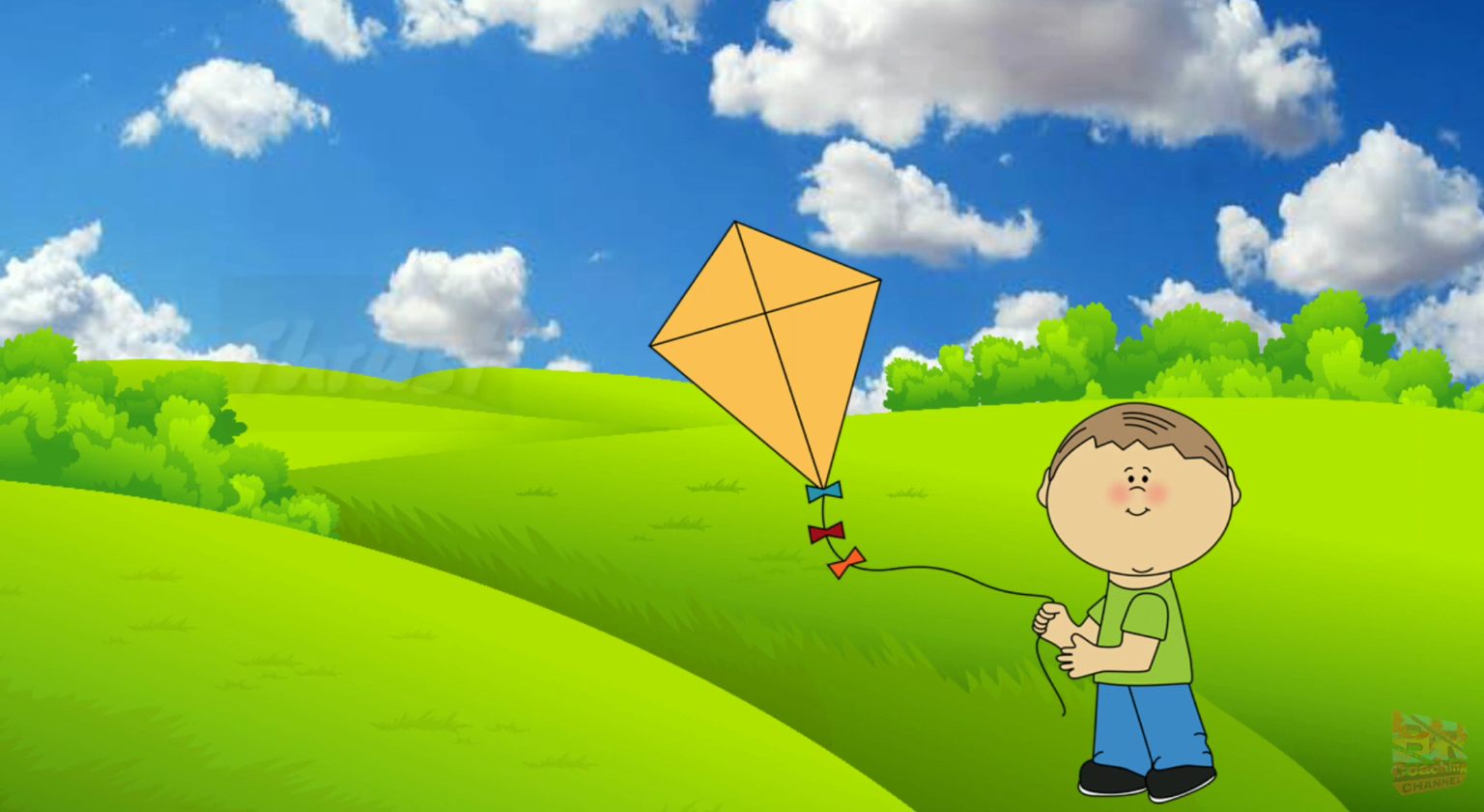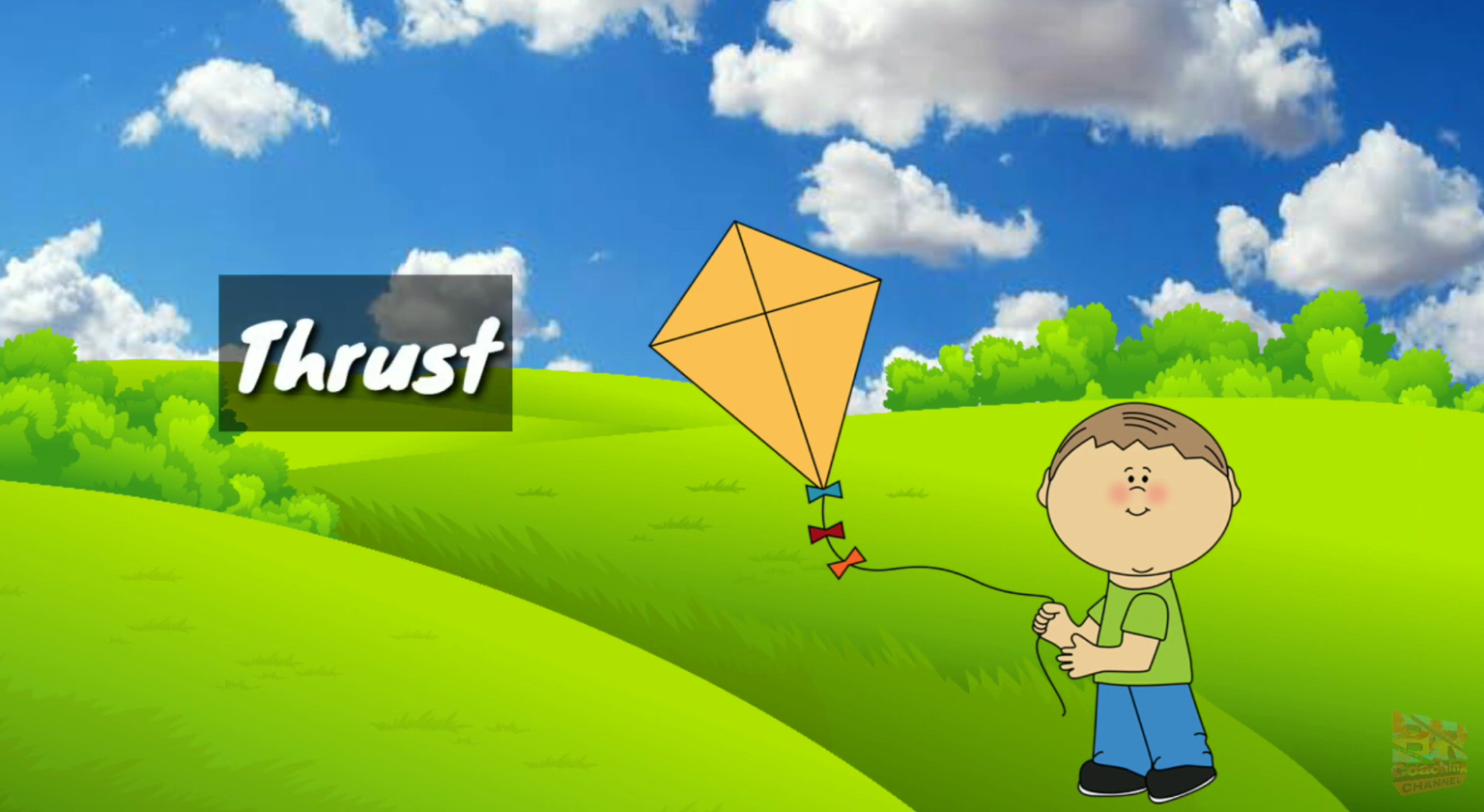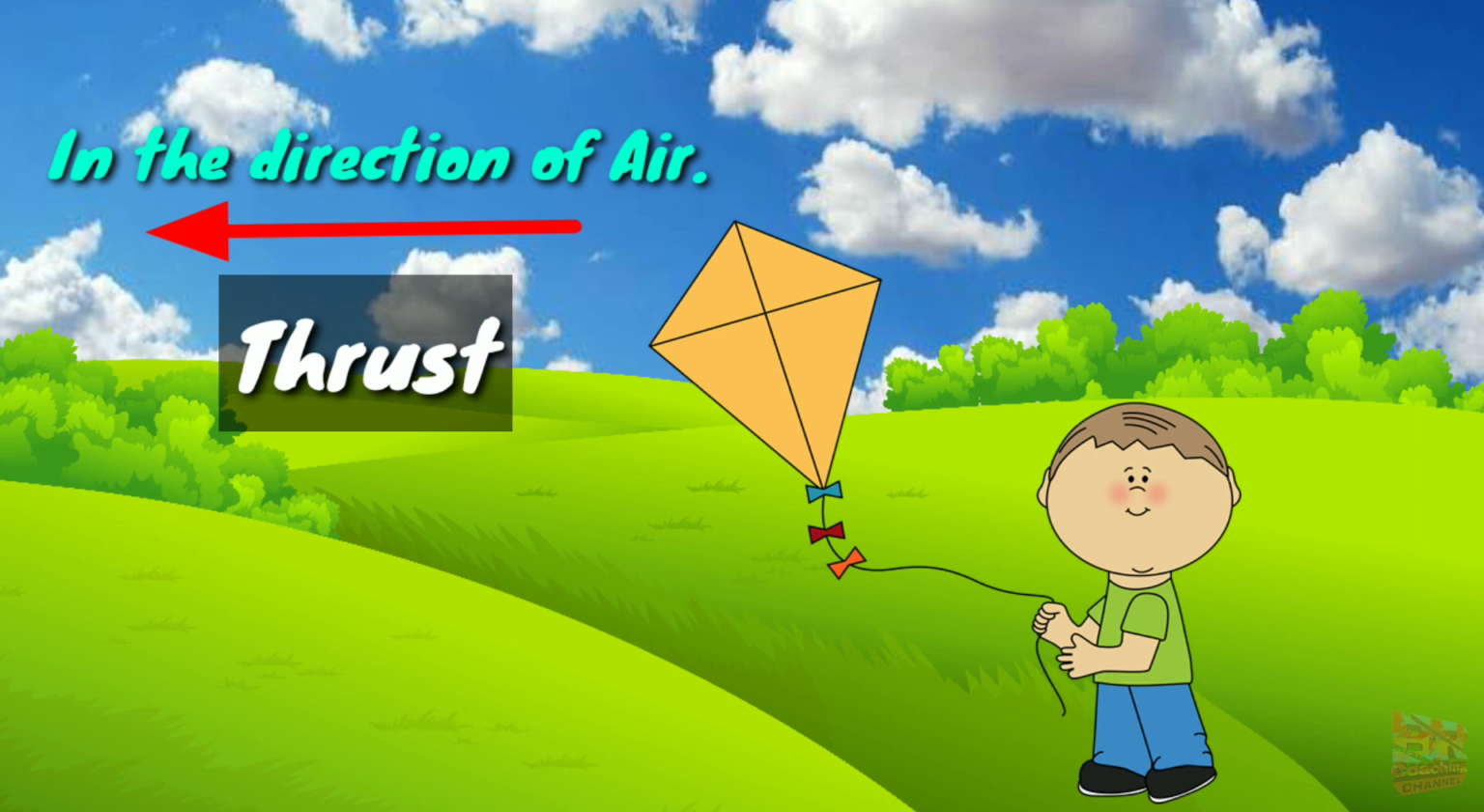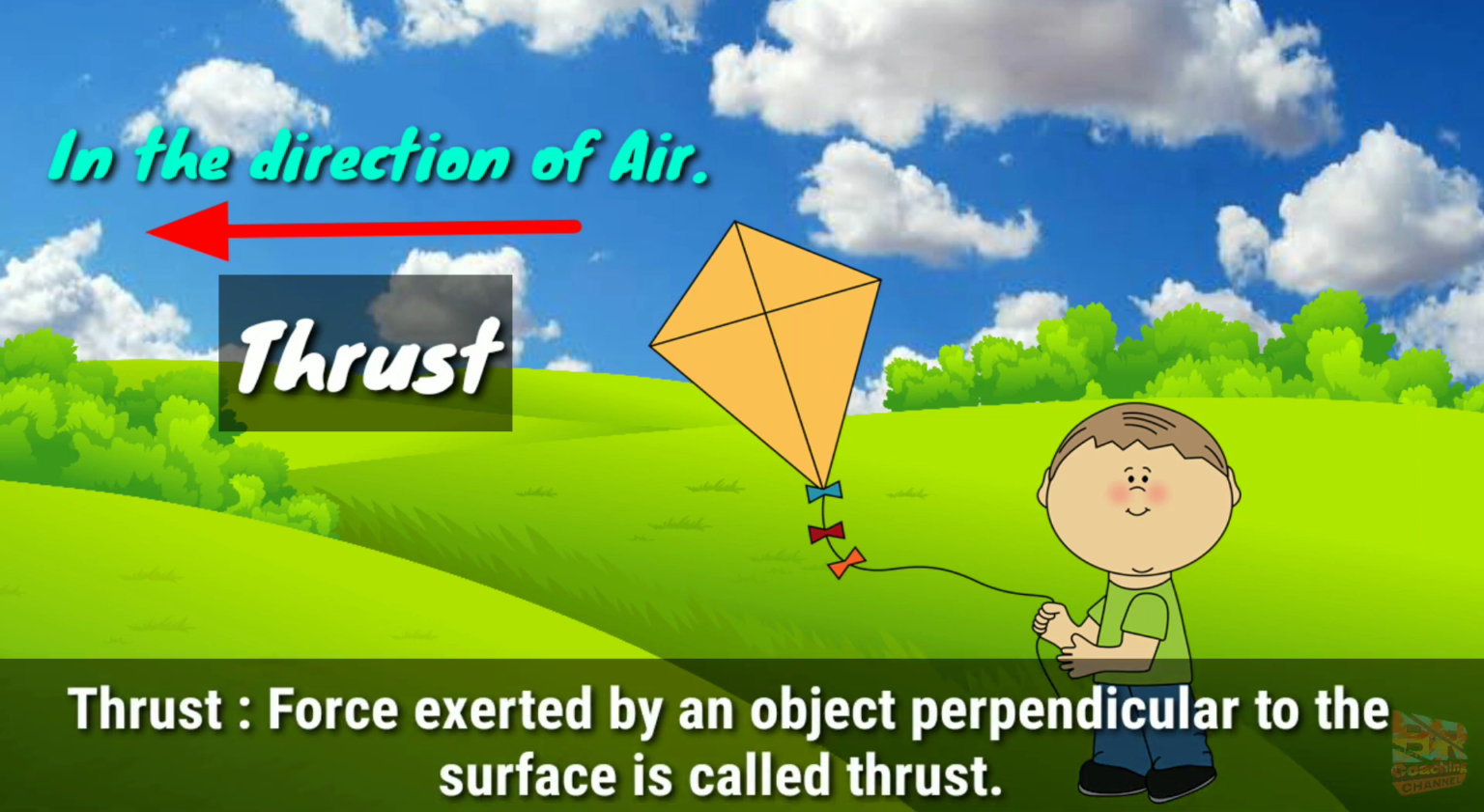The next force is thrust. It helps the kite to fly in the sky in the direction of air, and it is produced when a body moves in one direction. Or we can define it as the force acting on a body perpendicular to its surface, that is thrust, which we can control by pulling the thread.